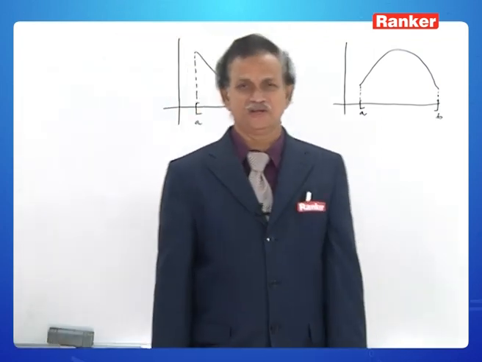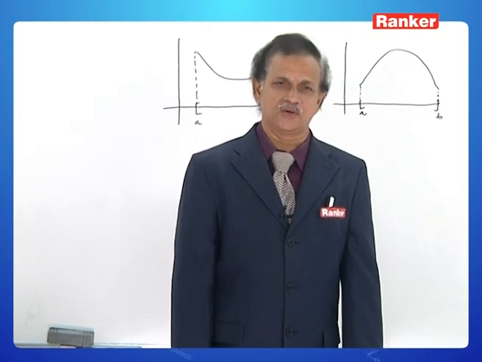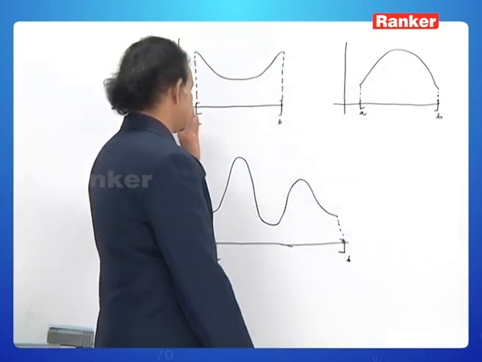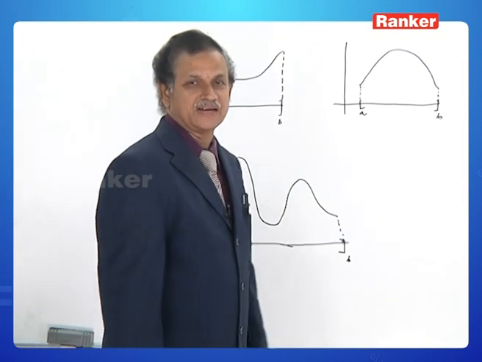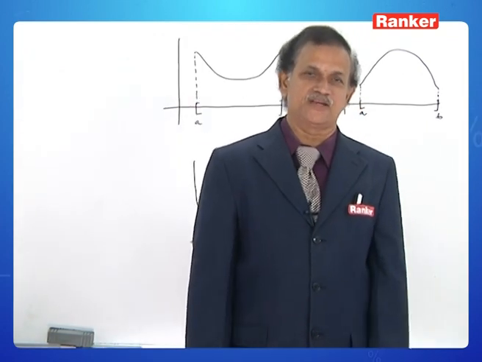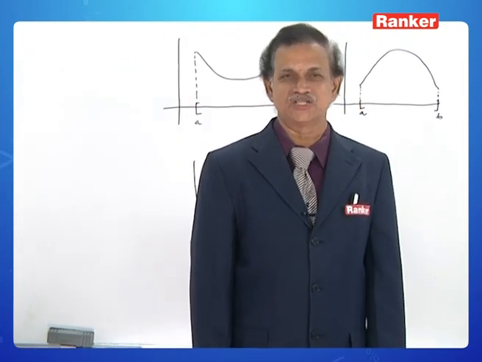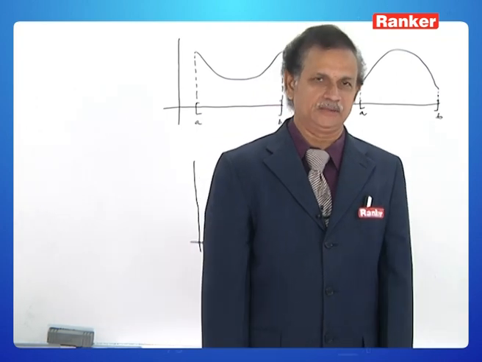What is the first condition? f must be continuous on the closed interval a to b. So on the closed interval a to b, in all these three graphs, they represent a smooth curve. Therefore, continuity is okay on the closed interval a to b.